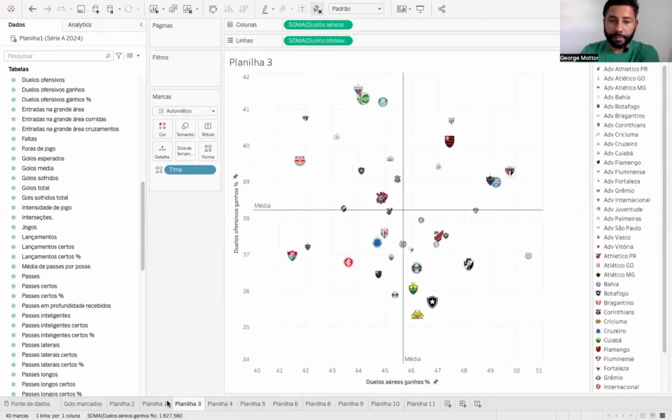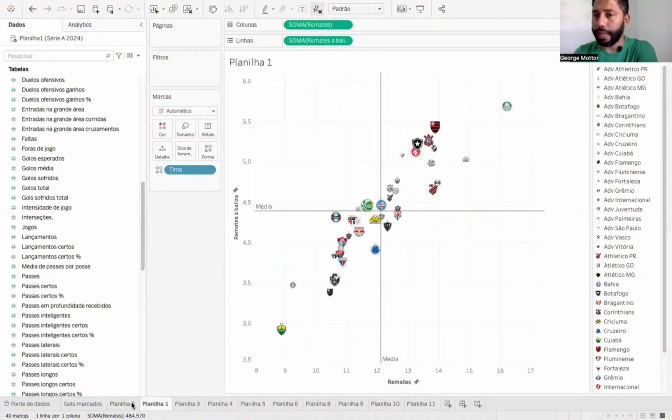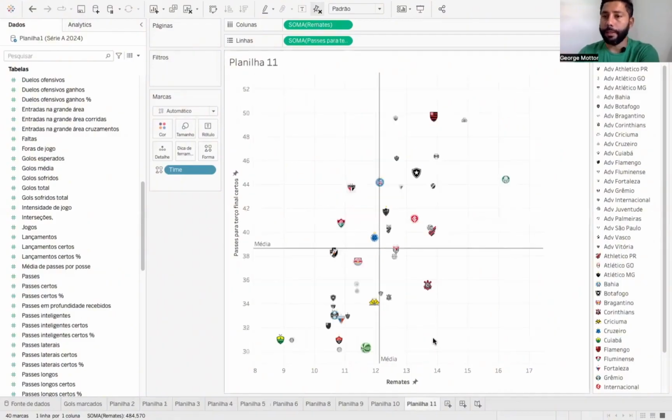So with these metrics already carefully noted and thoroughly analyzed, we will now turn our attention to the South American market to search for player options that can significantly improve Fluminense's overall offensive performance. Now let's move to the second graph where we're going to be able to explore more of the situations, and I'll be more brief for a better dynamic in this video, okay? So let's go to part 2.